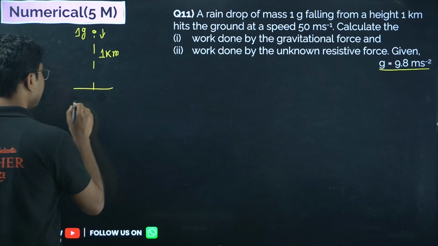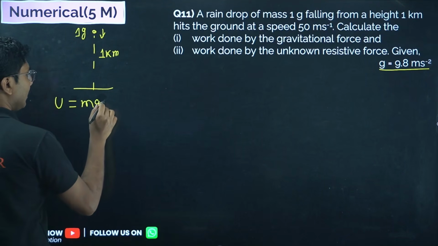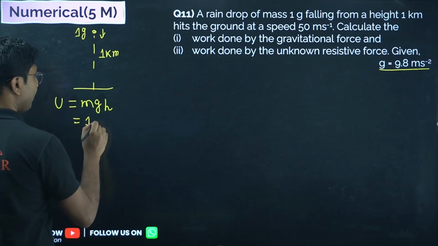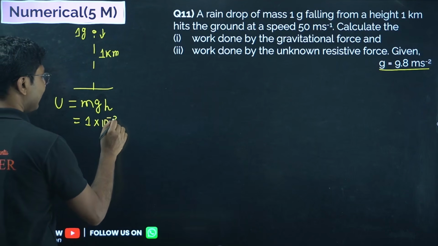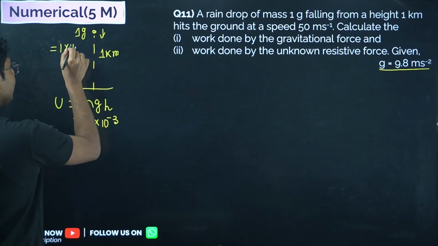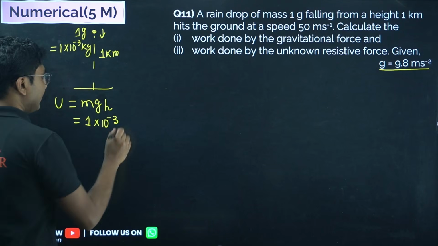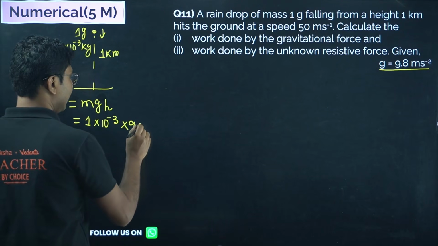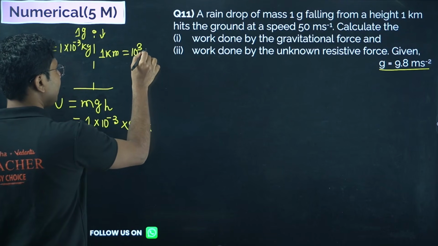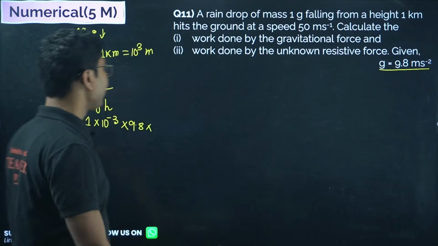Gravitational potential energy is given by mgh. m is 1 gram, which means 1 into 10 to the power of minus 3 kilograms. g is 9.8 and height here is 1 kilometer, that is 1000 meter, which means 10 to the power of 3 meters.